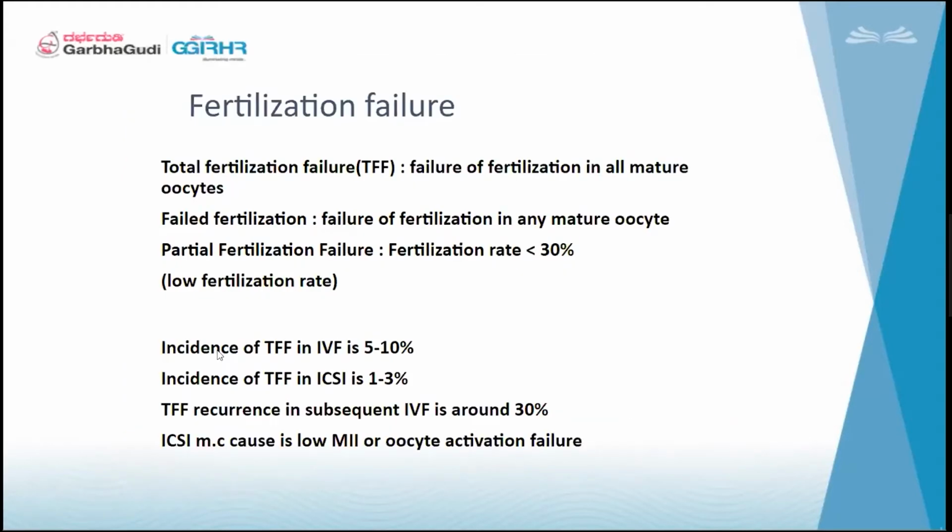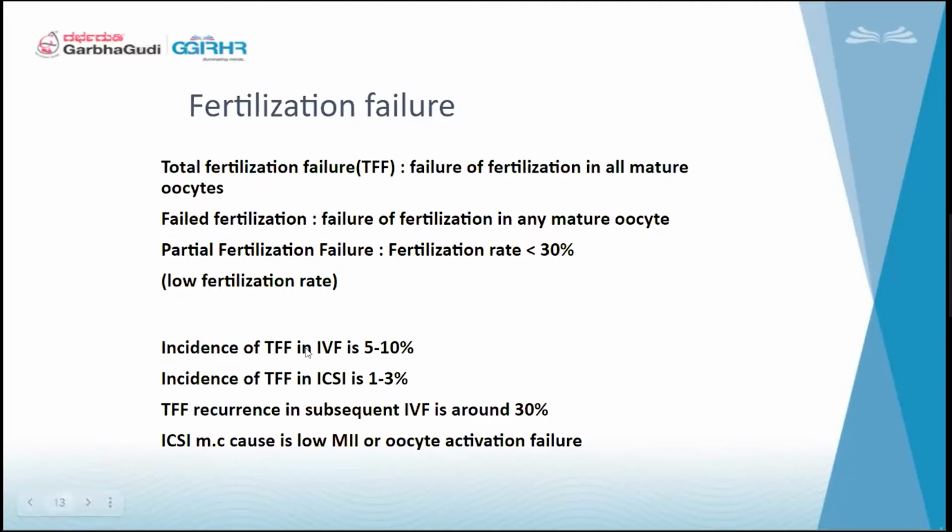So FERT failures. Going on to this topic, total fertilization failure. The short form I have written is TFF. Failure of fertilization in all matured oocytes. So whatever we have injected, everything failed. Say we have injected 10 in a cycle, and all 10 failed to fertilize. It is called TFF, which is very rare. And failed fertilization in any mature oocytes, or partial fertilization failure, is less than 30 percent. So if less than 30 percent of oocytes have got fertilized, we call it FERT failure.